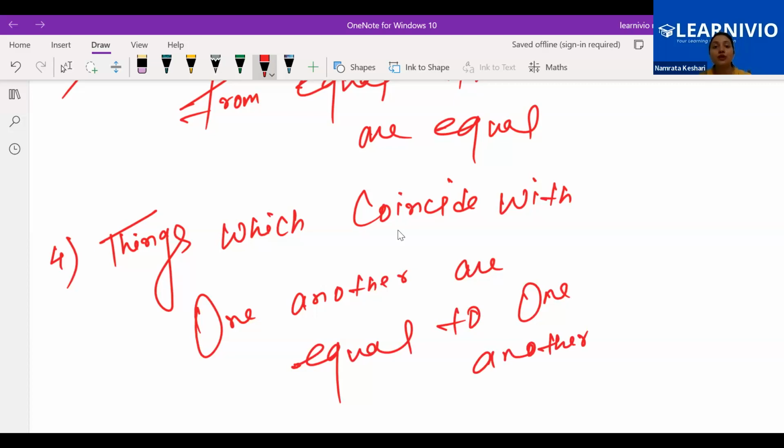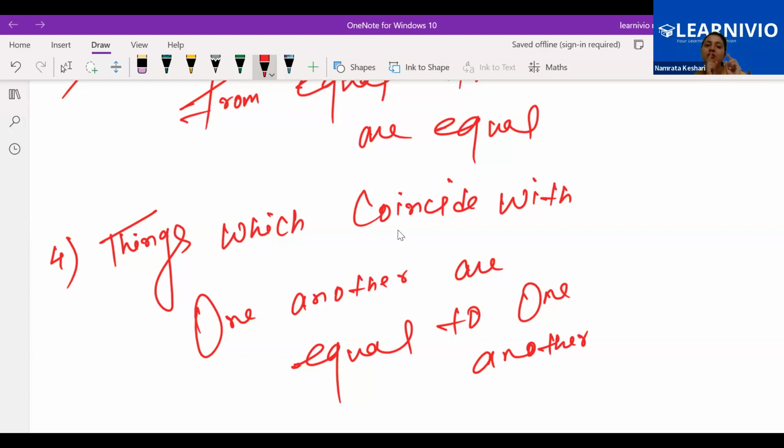Things which coincide. Coincide means, suppose I am having one of the palm. Can you see my palm? And the other one. If I'm keeping it on the first one, can you see it is just covering the first one? That's the meaning of coincide.